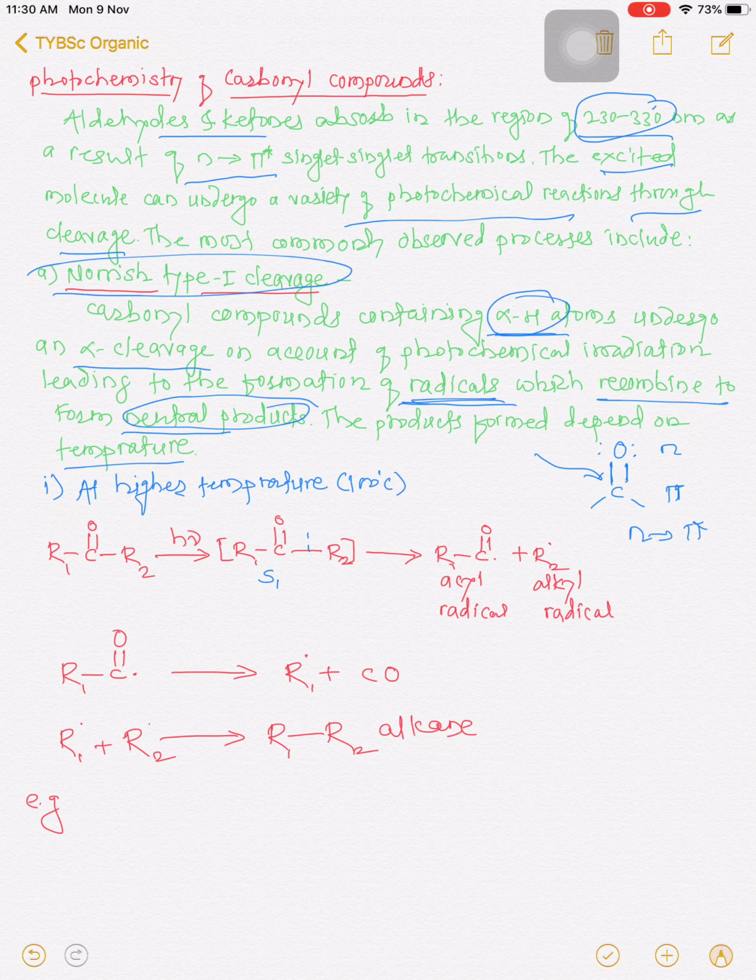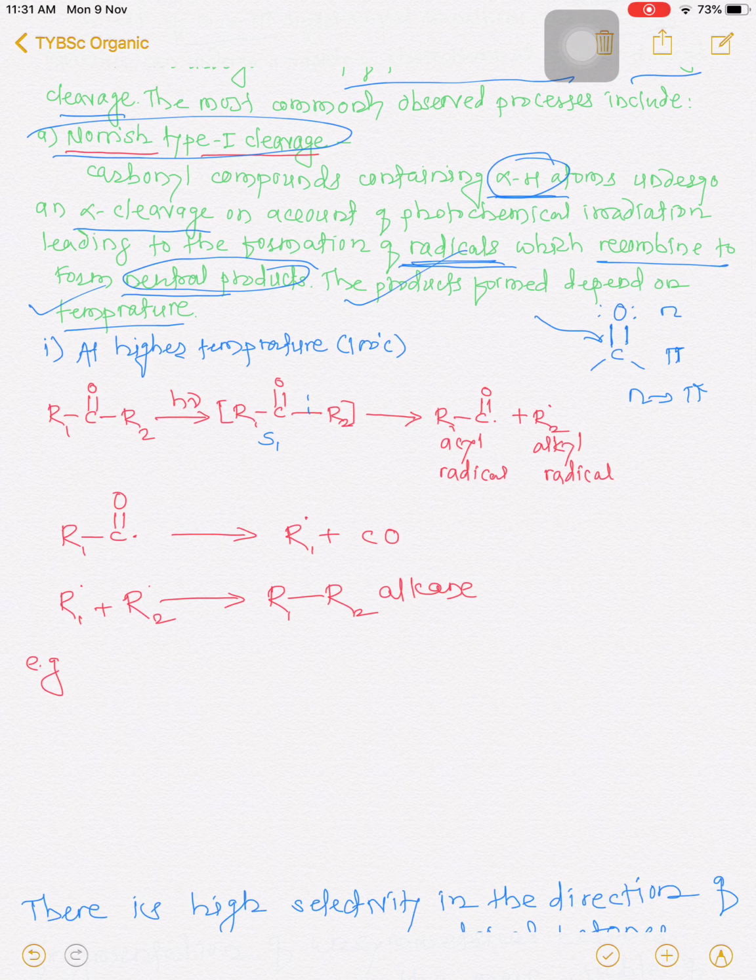The formation of product depends upon the temperature at which we are carrying out the reaction. So depending upon that temperature, these photochemical reactions are differentiated into different types. In case of Norrish type first reaction, if we carry out the reaction at lower temperature or at higher temperature, we are getting different products.